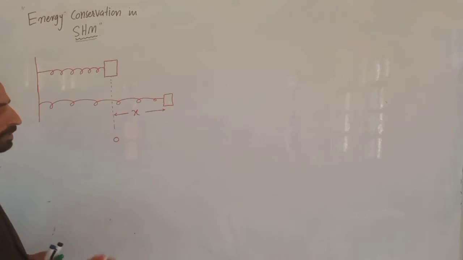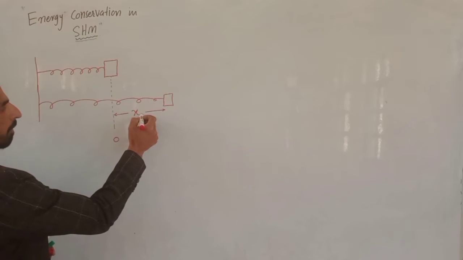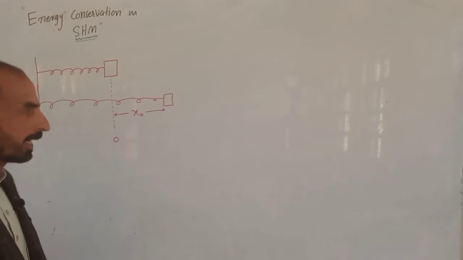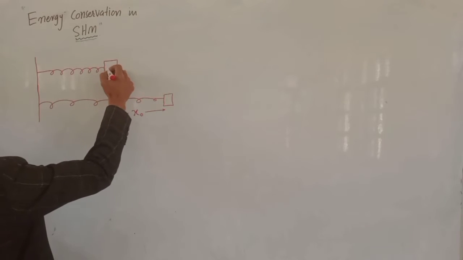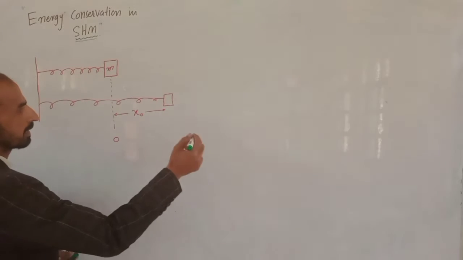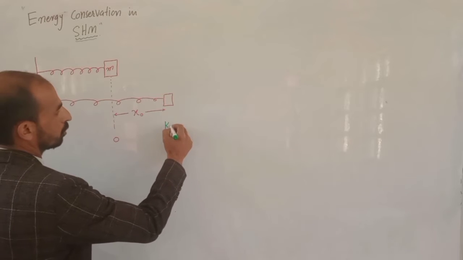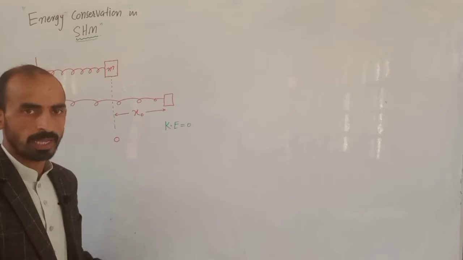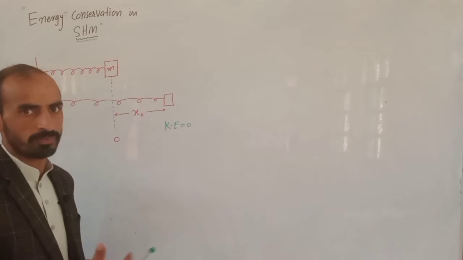And if it has been displaced to a maximum distance, then obviously it will be known as amplitude, and amplitude is represented by x naught. And we further assume that the mass of this spring is m. As we are familiar, in simple harmonic motion when the body is vibrating, during its motion its velocity is maximum at the mean position and minimum at the extreme position. So we can write that its kinetic energy at the extreme position will be 0. We will calculate its value at the mean position after a little while.